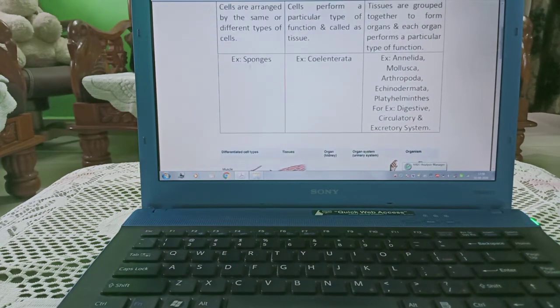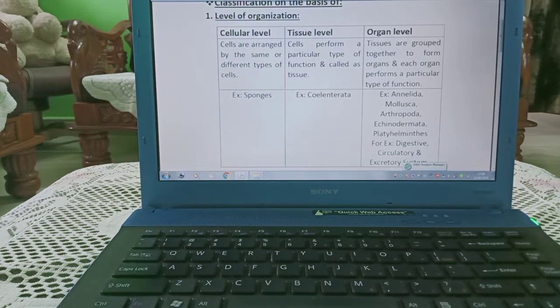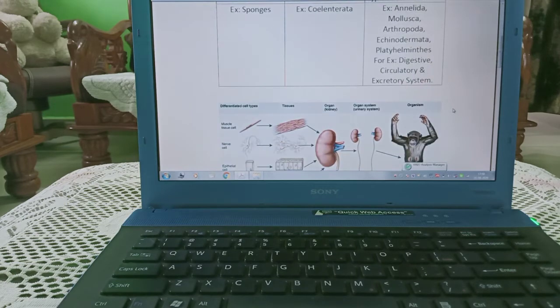Now here cellular level, that is sponges, tissue level Coelenterata, organ level other organisms like Annelida, Mollusca, Arthropoda, Echinodermata, Platyhelminthes and different type of systems in these organisms. These all organisms we are going to study in animal kingdom.